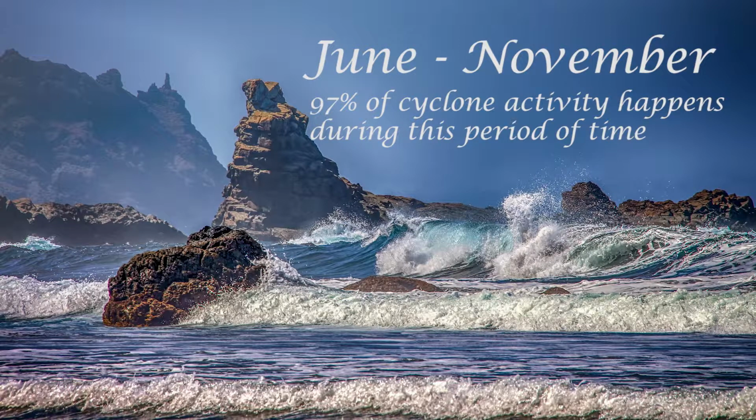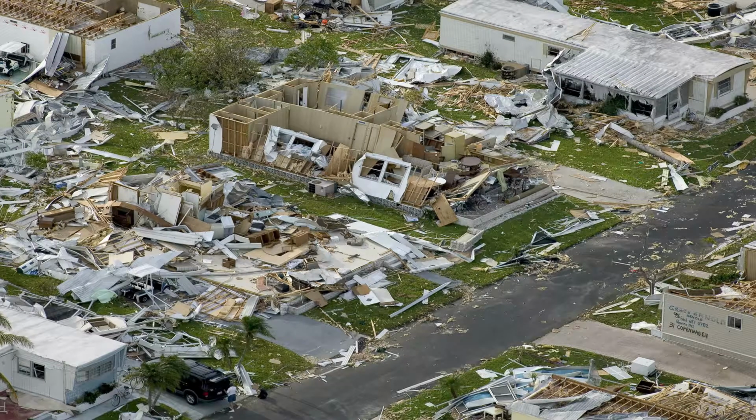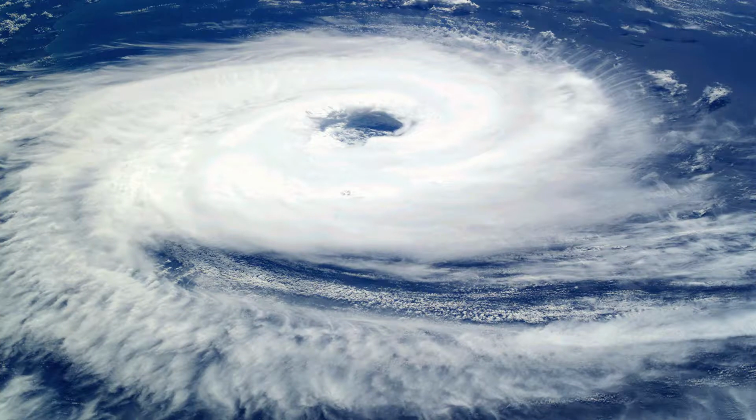97% of tropical cyclone activity happens during this period of time. However, there is nothing magical about these dates. Hurricanes can happen even outside of this 6-month period. Typhoons, hurricanes and cyclones are natural disasters that people can experience during their lives. These disasters take thousands of human lives and cause significant material damage. You have now learned the real differences between hurricanes, cyclones and typhoons.